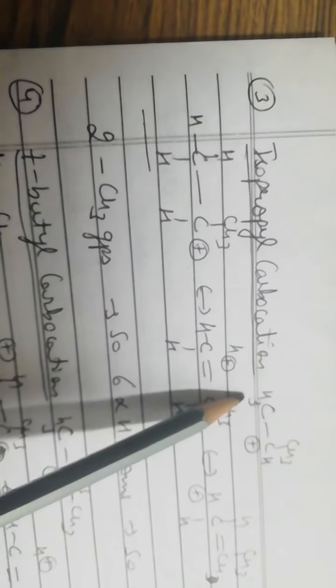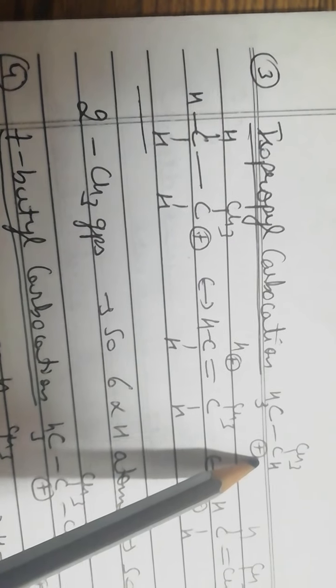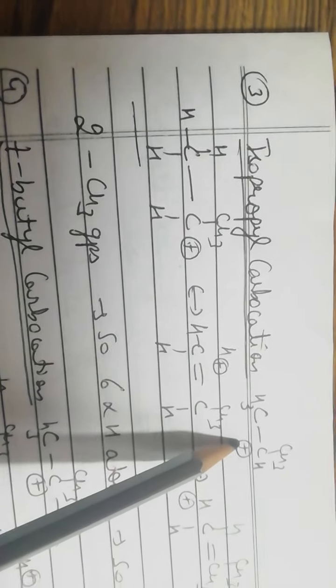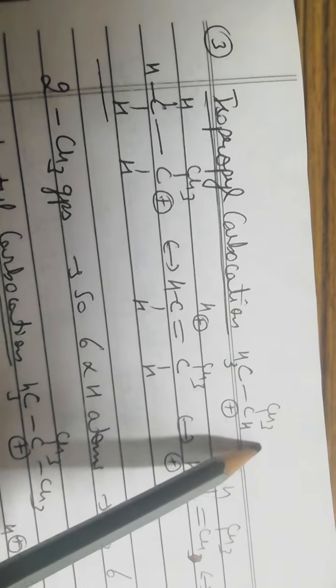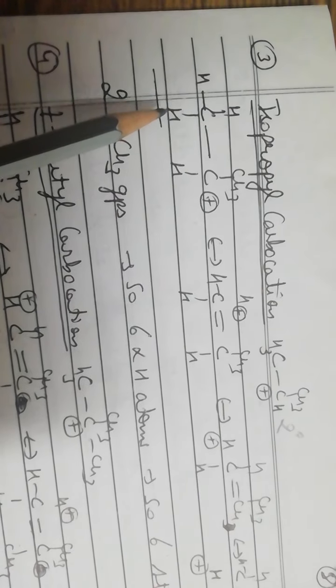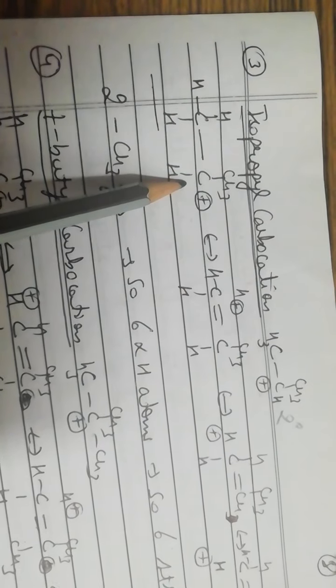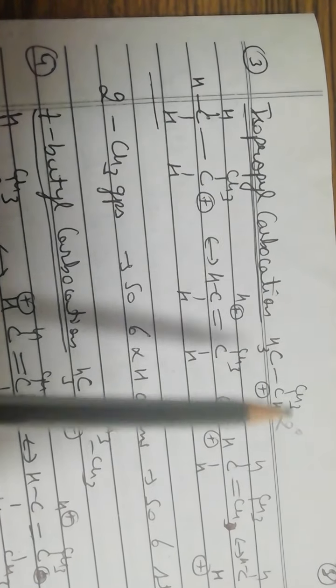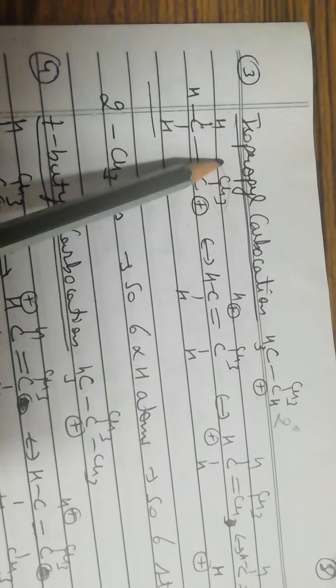Now let us consider the case of the isopropyl carbocation. This is our isopropyl group, that is CH3 CH3 CH positive. Here the carbon atom which is carrying the positive charge is connected to 2 carbon atoms. So this is our secondary carbocation. So let us draw the hyperconjugative structure. CH3 C positive H, this is CH positive, and a CH3 group is attached.